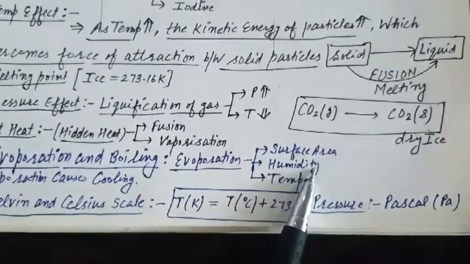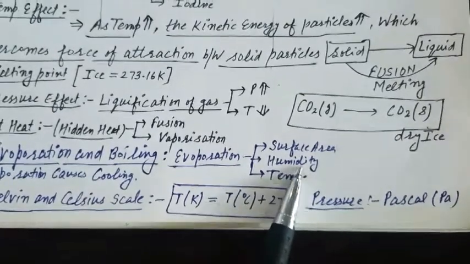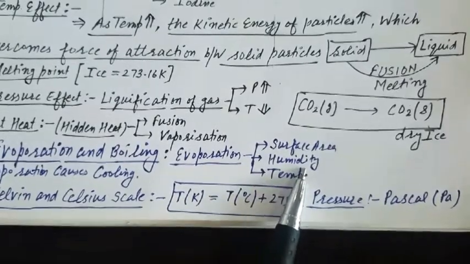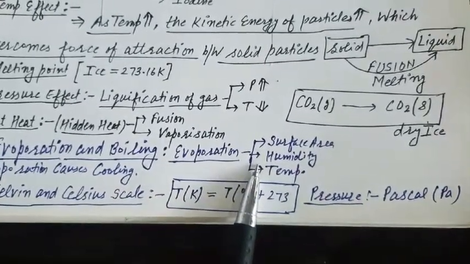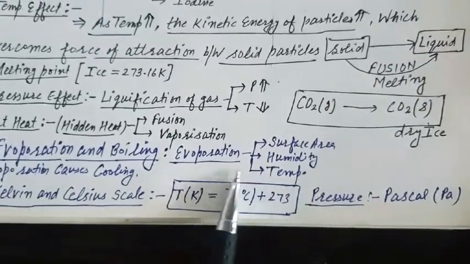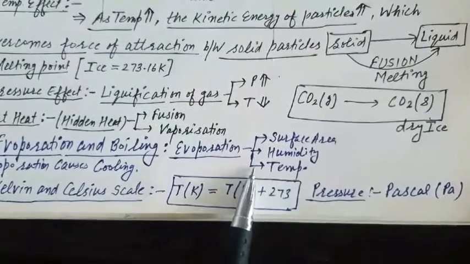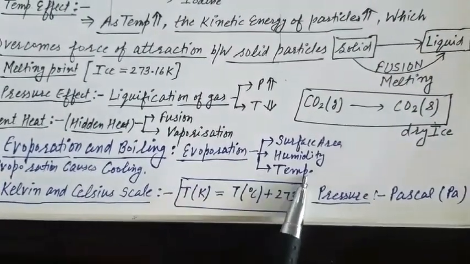The presence of moisture or water vapors in air is known as humidity. If there is more humidity in the atmosphere, then the evaporation process would be slow. And temperature and evaporation are directly related.